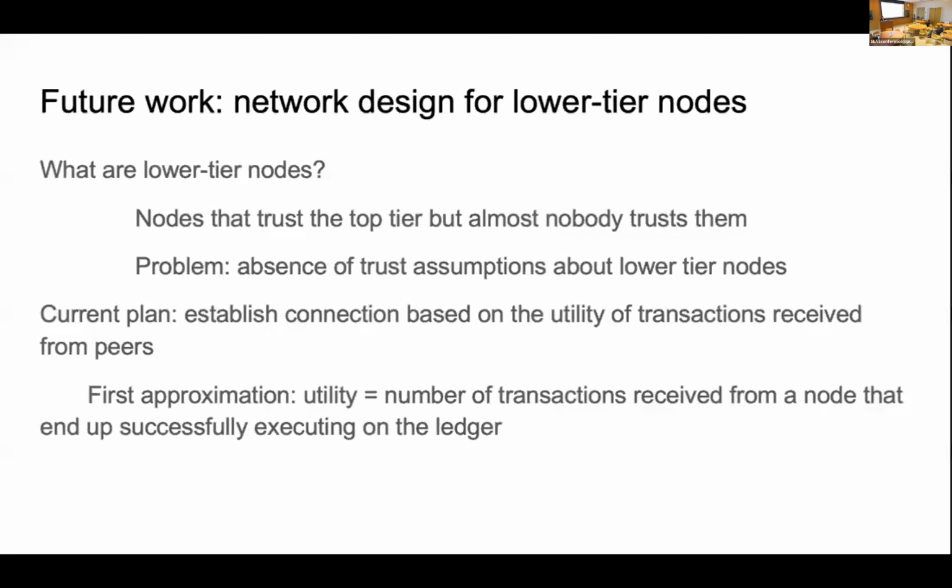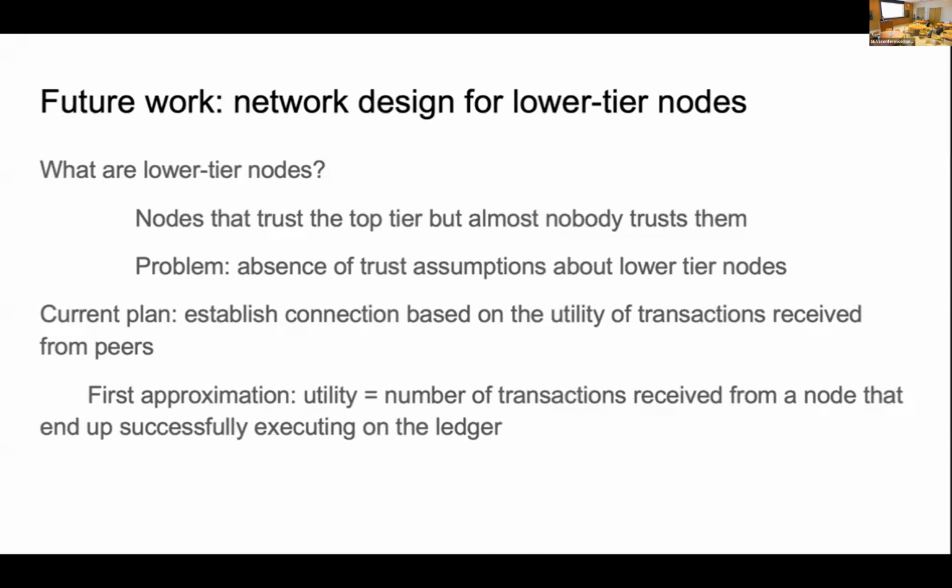And all our previous work is based on the top tier nodes. And our next step is the network design for the lower tier nodes. So first, let's define the lower tier nodes: they are the nodes that trust the top tier nodes, but almost nobody trusts them. So they're like the small organizations and others.